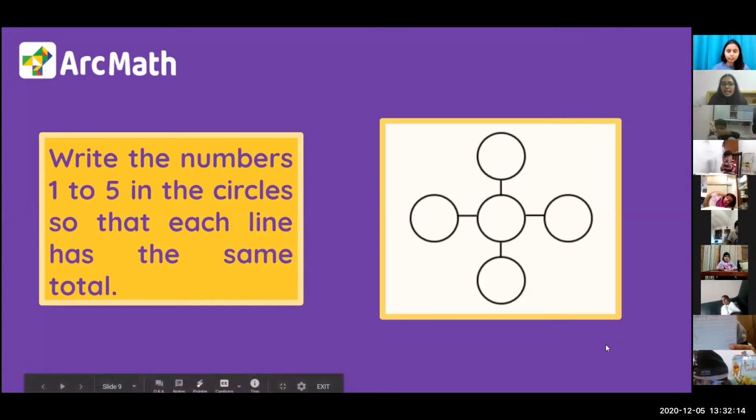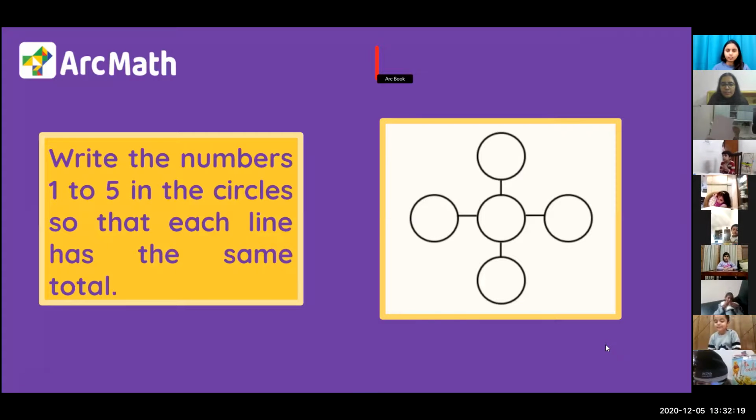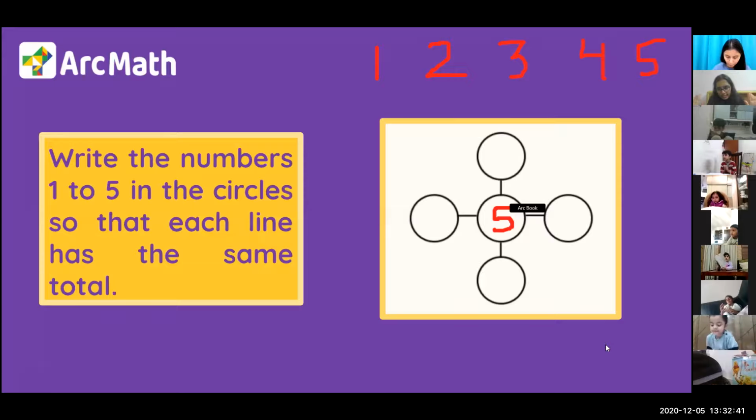Okay, Chet, now look at the board carefully. I have 5 numbers here: 1, 2, 3, 4, and 5. Is that clear to you? Yes. Okay, and I have 5 circles. I have to put one number in one circle. Is that clear? Yes. Okay, I am giving you a hint. I fix the number 5 in the center. Number 5 is the biggest, so I fix number 5 in the center. Chet, is that okay? Yes.